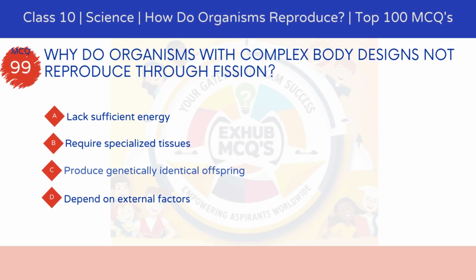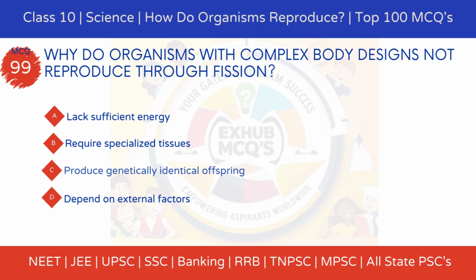MCQ 99. Why do organisms with complex body designs not reproduce through fission? Option A. Lack sufficient energy. Option B. Require specialized tissues. Option C. Produce genetically identical offspring. Option D. Depend on external factors.